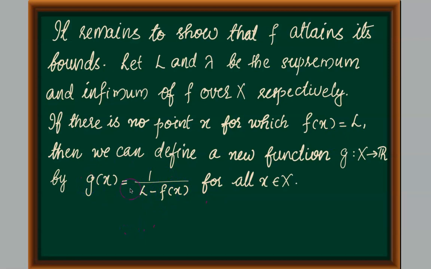Hence this function will be well defined, and we can observe that since f is continuous and we can treat the constant L as the constant function, this difference L minus f of x is also continuous, being the difference of two continuous functions. And we can see that the numerator 1 is also a constant function. So g of x is in fact the quotient of two continuous functions. So g must be continuous.